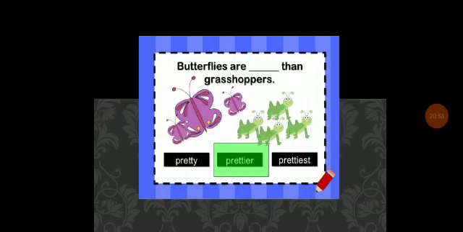Another example: butterflies are dash than grasshoppers. Grasshoppers are already beautiful, but butterflies are prettier than grasshoppers, so here we use the comparative degree.